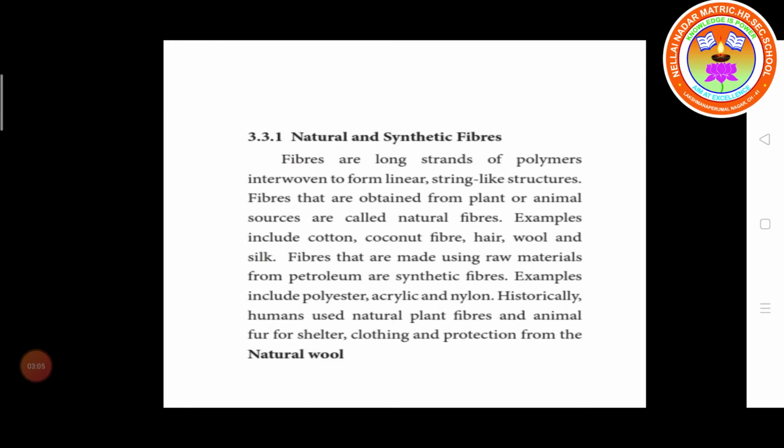Historically, humans used natural plant fibers and animal fur for shelter, clothing and protection.